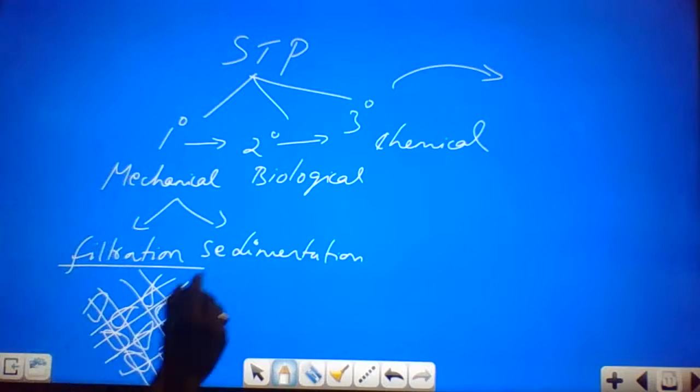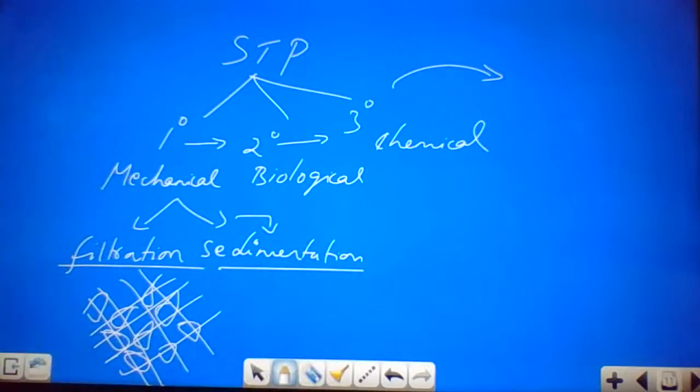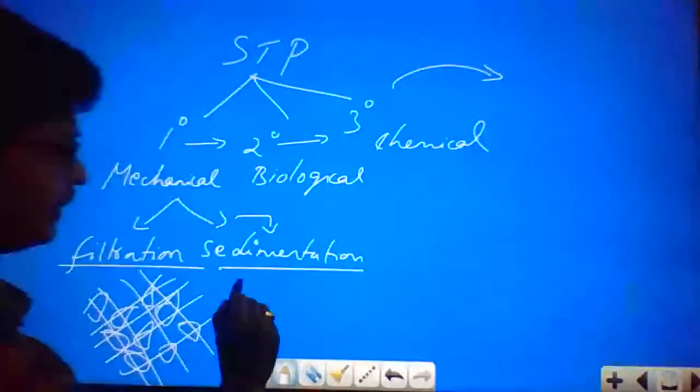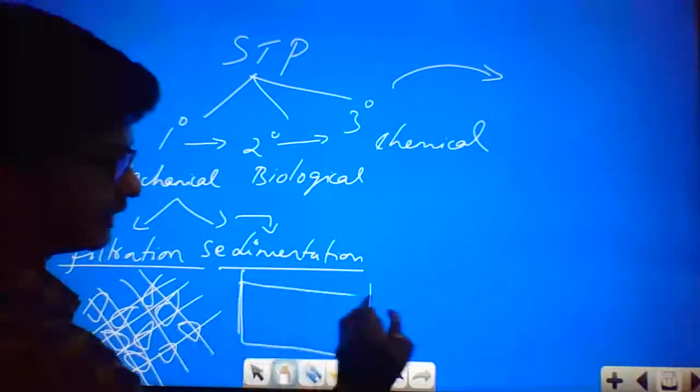After this mechanical treatment, that is filtration, the liquid part will be passed on to the next chamber, called sedimentation. In sedimentation, the sewage is allowed to stand for some time.